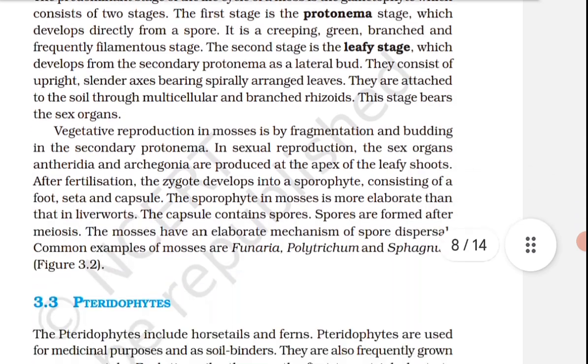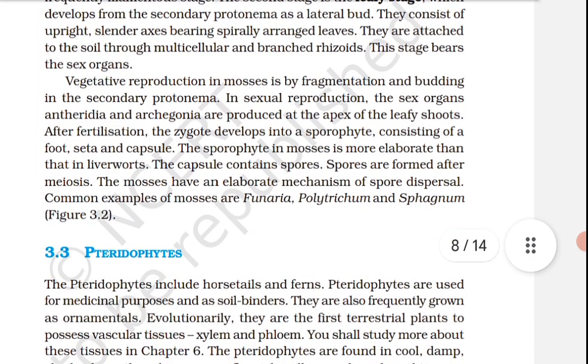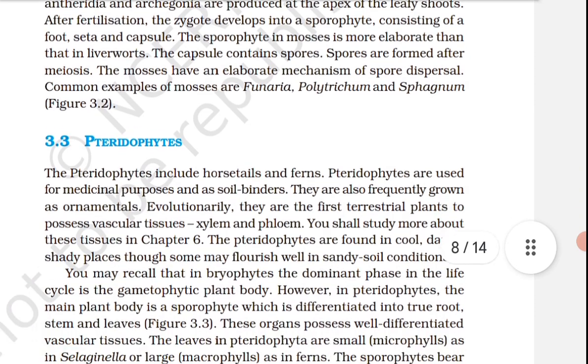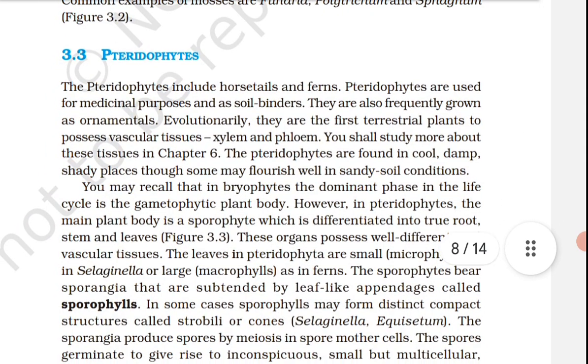Gymnosperms include medium-sized trees or tall trees and shrubs. One of the gymnosperms, the giant redwood tree Sequoia, is one of the tallest tree species. The roots are generally tap roots. Roots in some genera have fungal association in the form of mycorrhiza, as in Pinus, while in some others, as in Cycas, small specialized roots called coralloid roots are associated with nitrogen-fixing cyanobacteria.